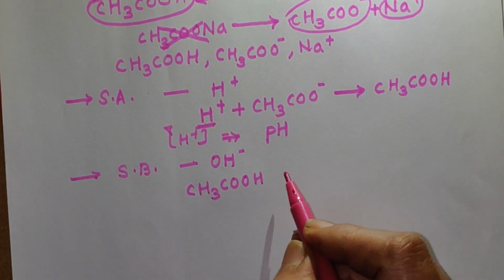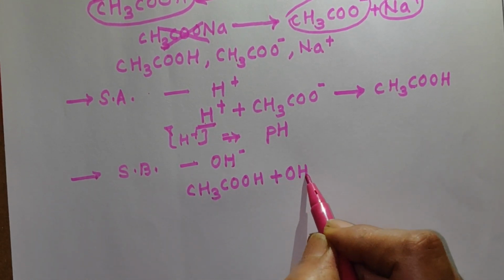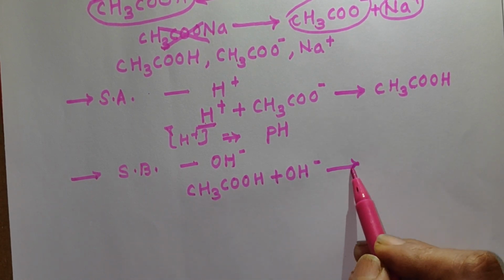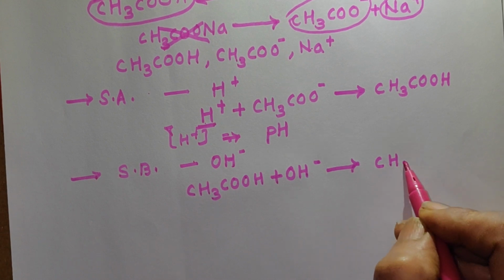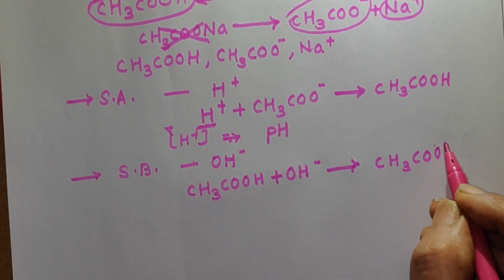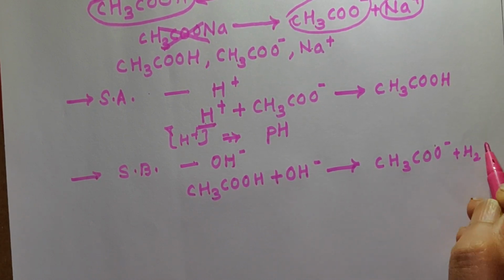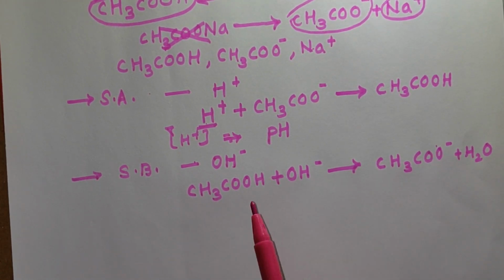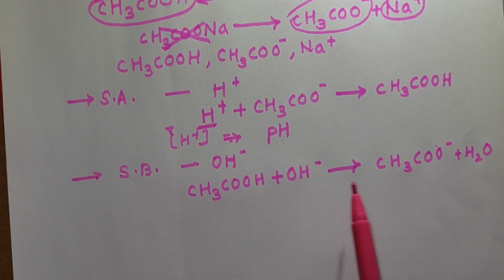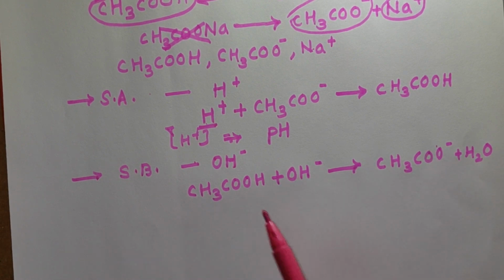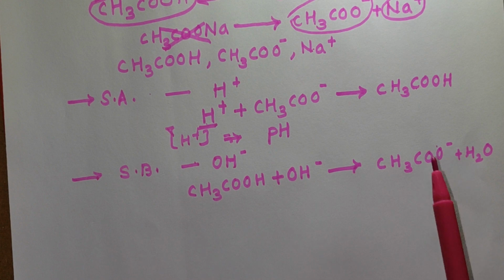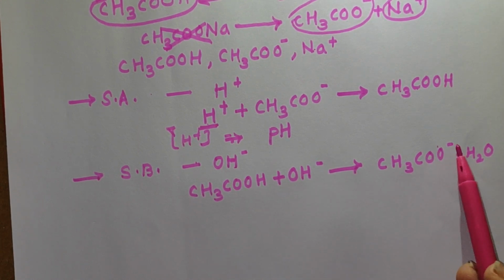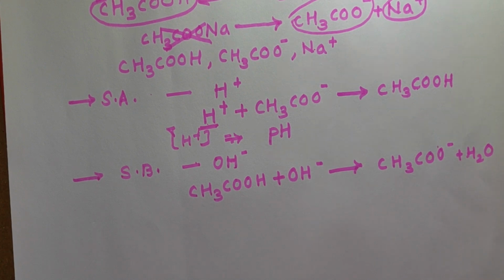in large number, they will combine with OH minus ions, that is here an acid base neutralization reaction takes place, and you can obtain here CH3COO minus ions and H2O molecules. That is here you can obtain salt and water, that is the ionization reaction. Here Na plus ions are there, but we are adding OH minus ions, and that means CH3COO minus ions and H2O molecules are prepared.